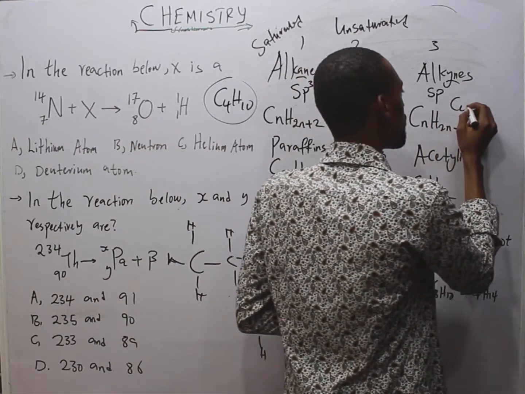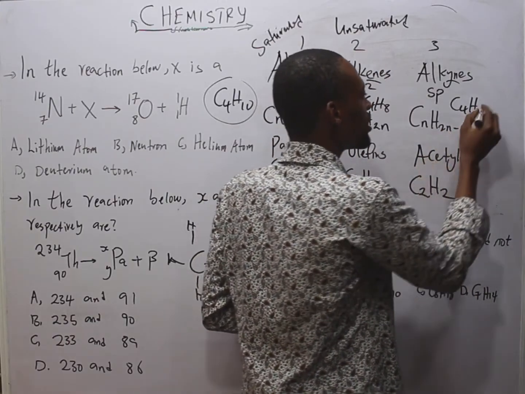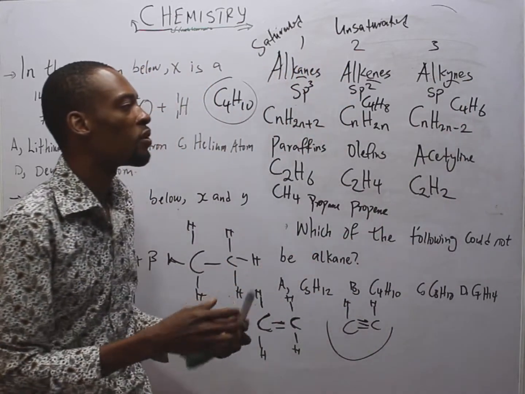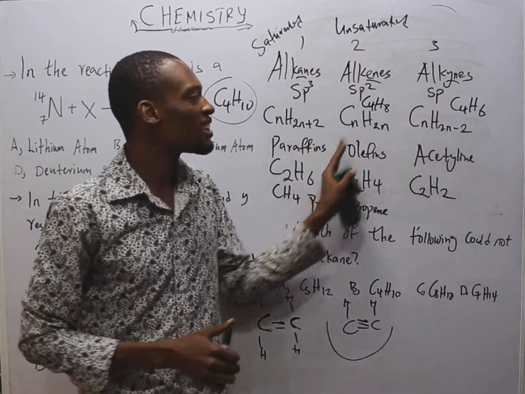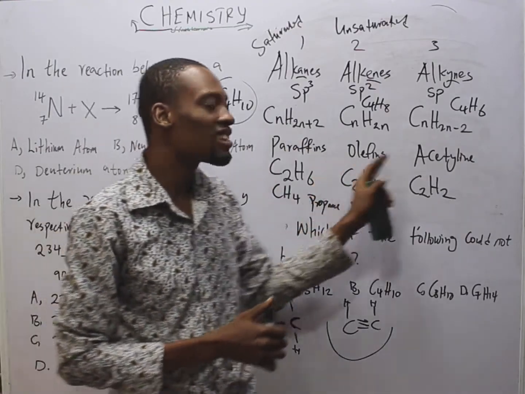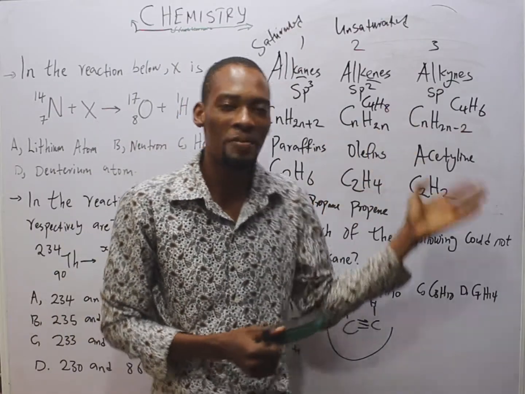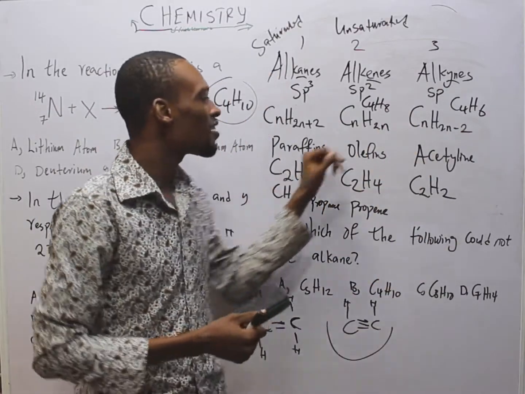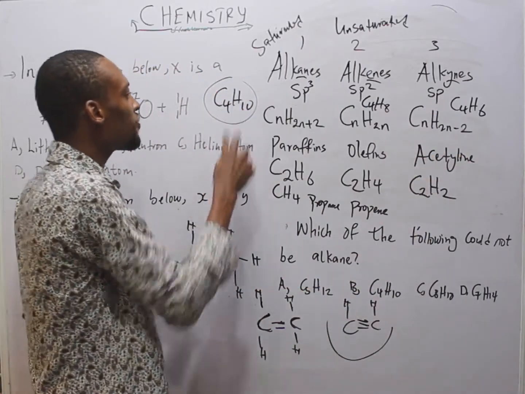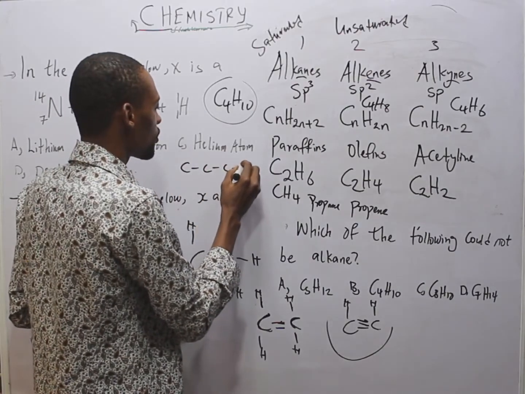Butyne will be C4H(2 times 4, 8, minus 2), so C4H6. With 5 carbons, pentane, pentene, pentyne. 6 carbons, hexane, hexene, hexyne. 7, heptane, heptene, heptyne. 8, octane, octene, octyne, like that.